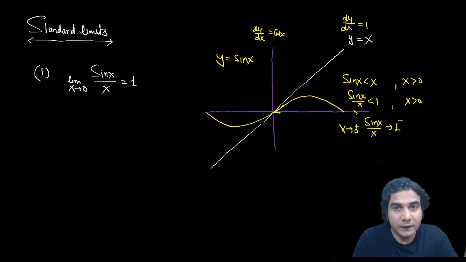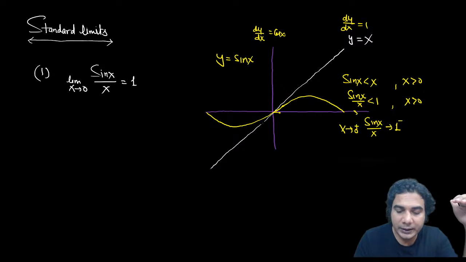If it is close to some number, that is called the limit of that function. But here we just want to know from which side sin x upon x is approaching 1, from the right-hand side or from the left-hand side.